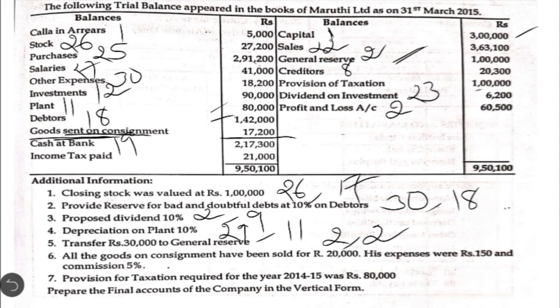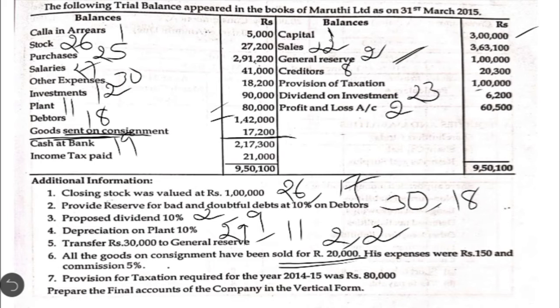What is the amount of goods they have sent on consignment? It is 17,200. One more information given that all the goods which have been sent on consignment have been sold for 20,000. Okay, this is the second information. Third information is that his expenses were rupees 150 and commission has to be given at 5%. So these are the four informations available with regard to consignment.